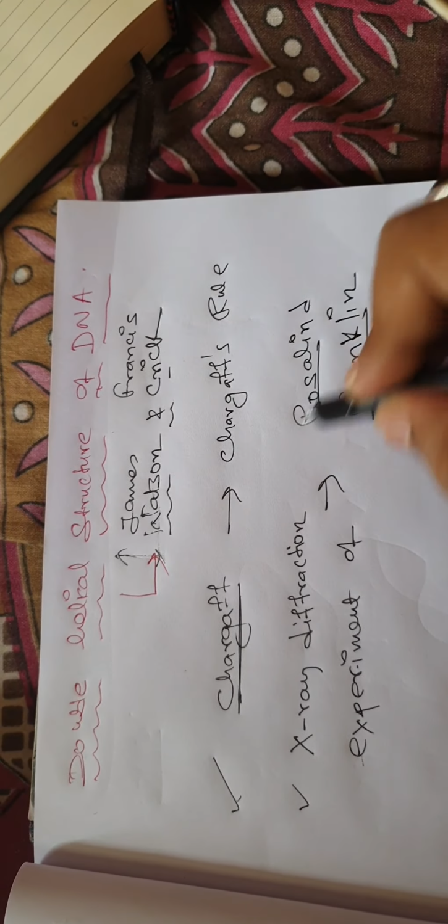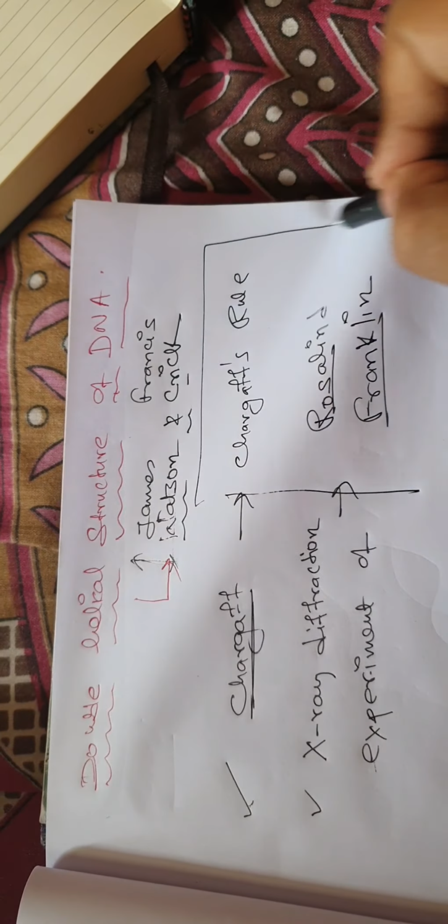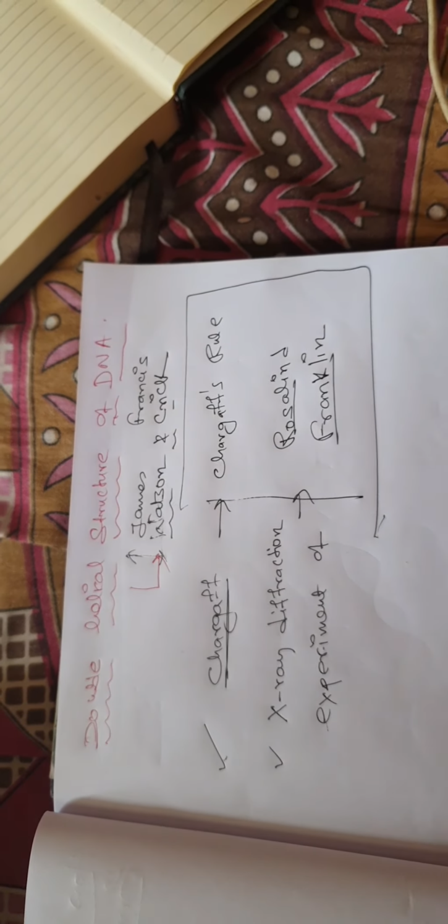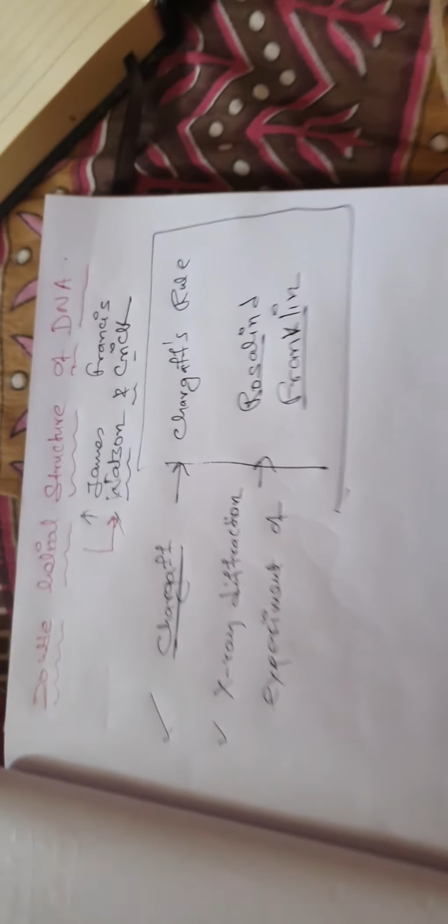These are the scientists whose experiments were a hallmark towards the discovery of the structure of the DNA.